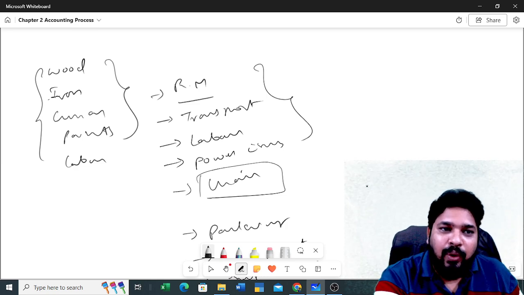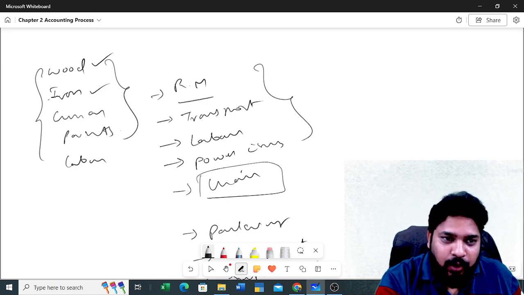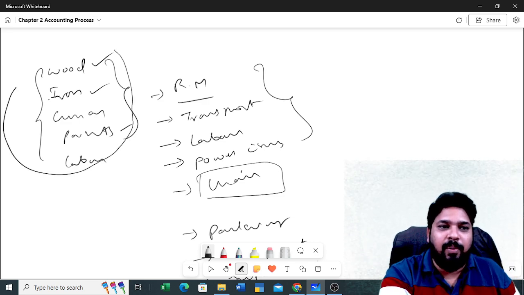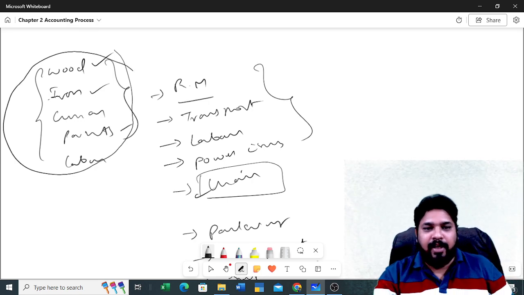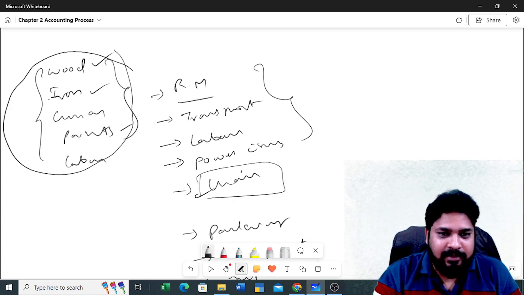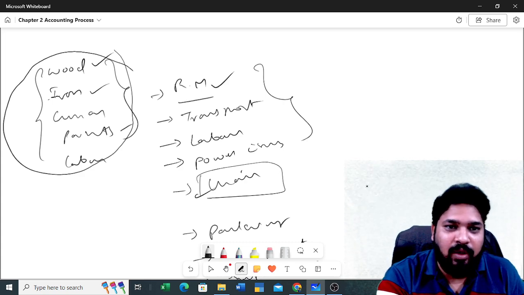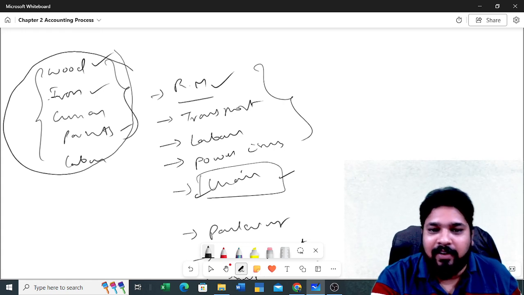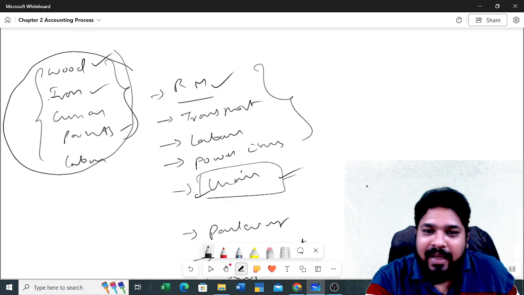Suppose you don't have wood, or iron, or cushion, or any of this material, can you manufacture this particular chair? No, we cannot manufacture, right? If you are not able to bear this raw material expense, you cannot manufacture your chair. If you don't manufacture your chair, can you make any sales?